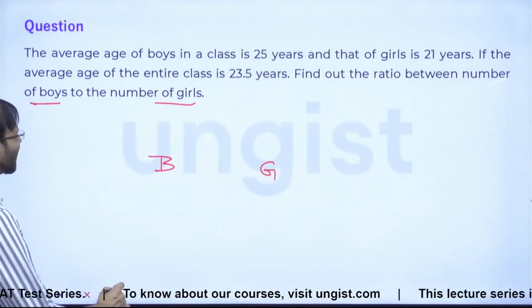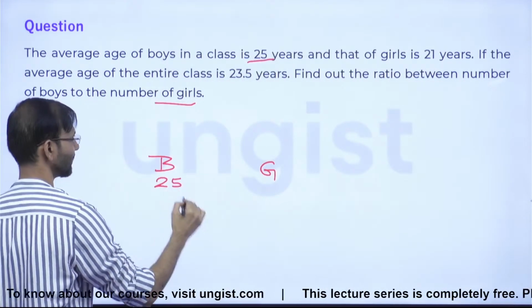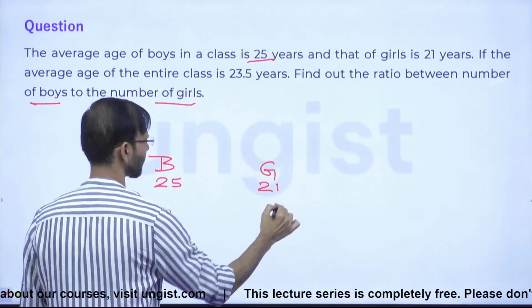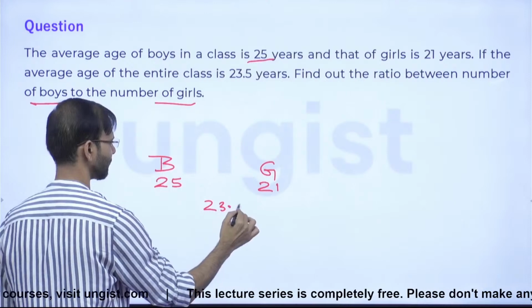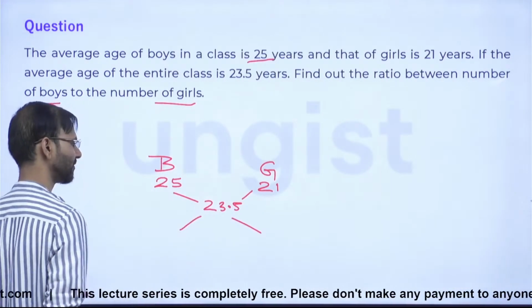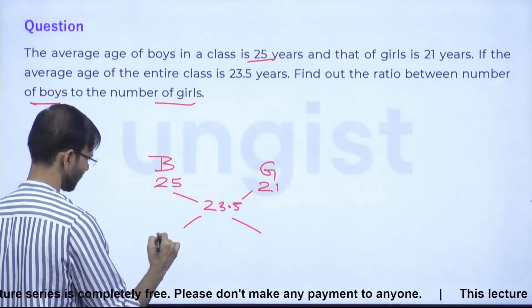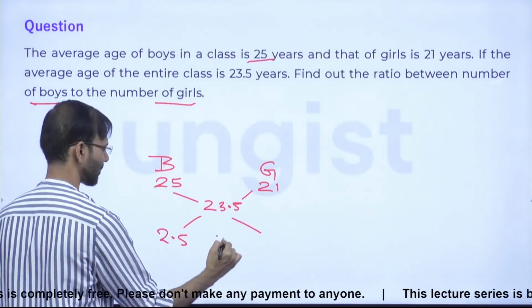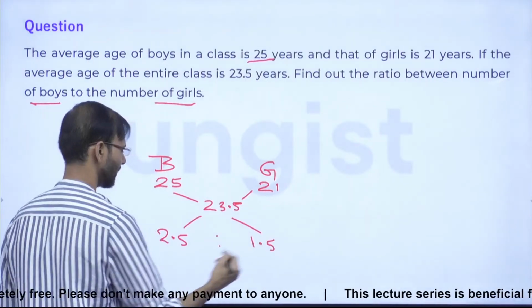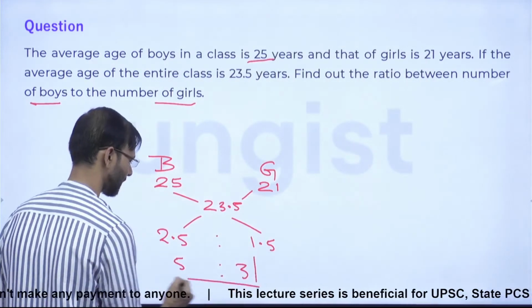After that, the average of boys is 25. The average of girls is 21. And the average of the entire class is 23.5. What is the difference? 2.5. And what is the other difference? 1.5. So this is 5:3.